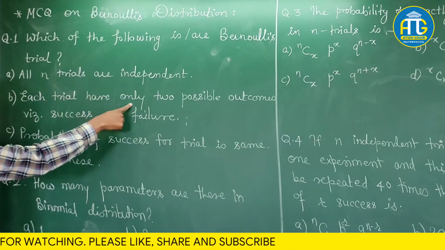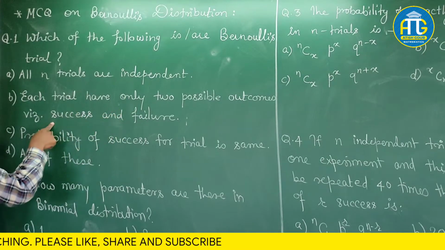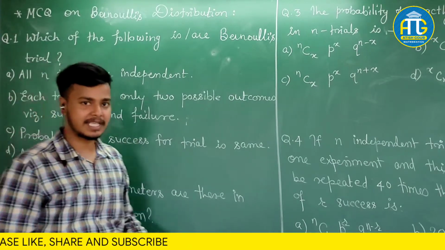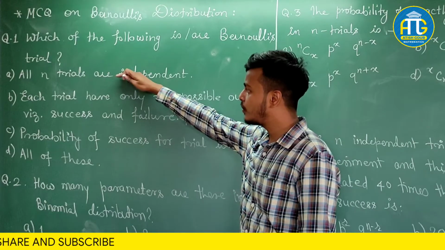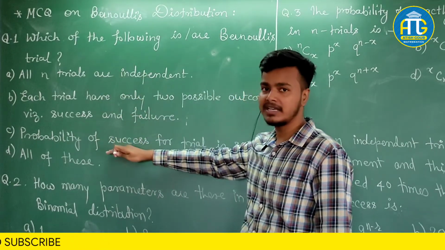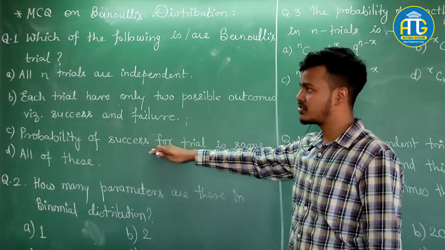Each trial has only two possible outcomes, success and failure, and the probability of success for each trial is the same. So looking at these, you can identify that all three points are nothing but the assumptions of Bernoulli's trials.